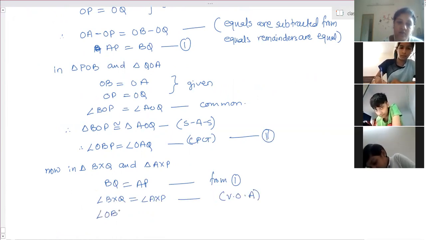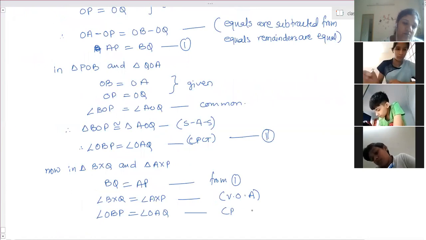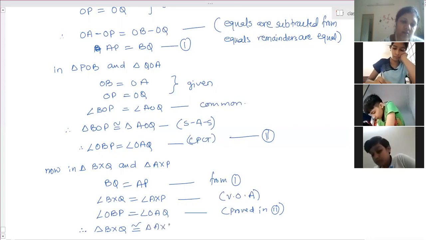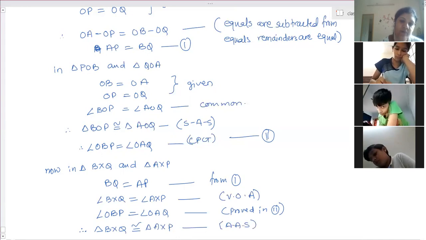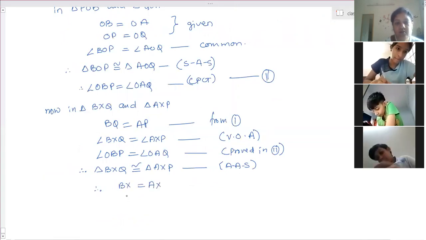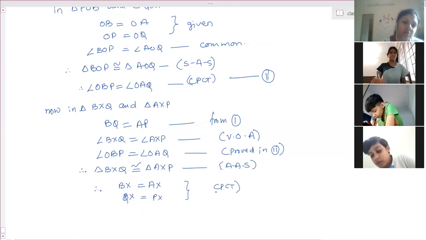And angle OBP is equal to angle OAQ, proved in 2. Therefore, triangle BXQ is congruent to triangle AXP by AAS congruency. Therefore, BX is equal to AX and PX is equal to QX. CPCT.